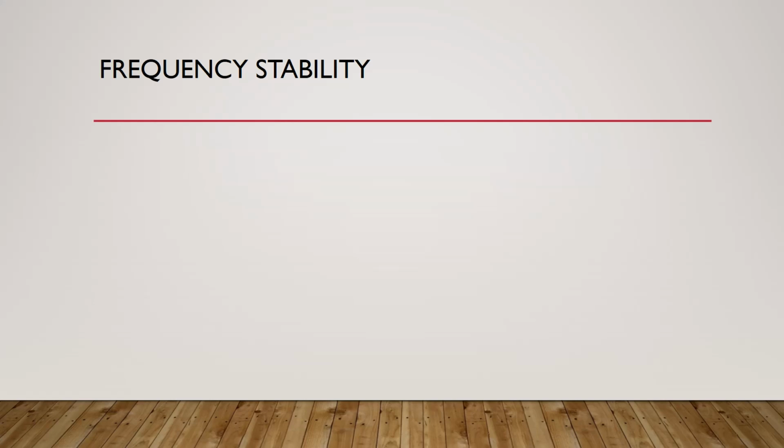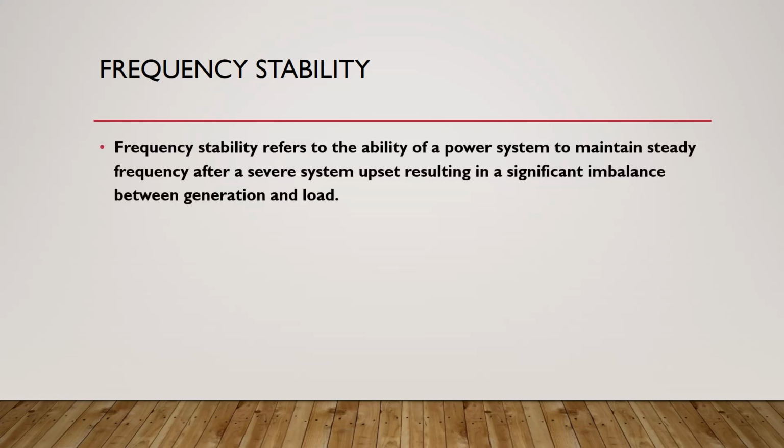Now let's discuss the second type, which is the frequency stability. Frequency stability refers to the ability of the power system to maintain a steady state frequency after a severe system upset, resulting in a significant imbalance between generation and load. Simply, what does it mean? It means that our power system will reach a steady state value of frequency.